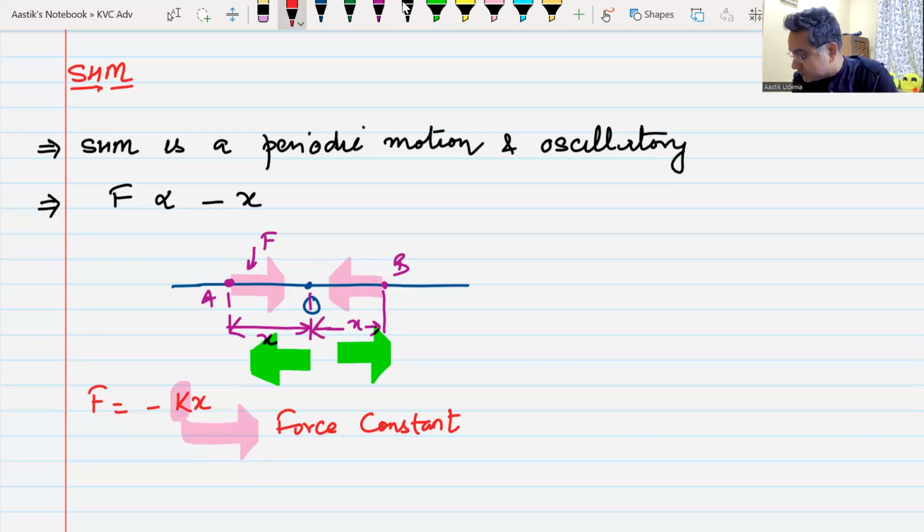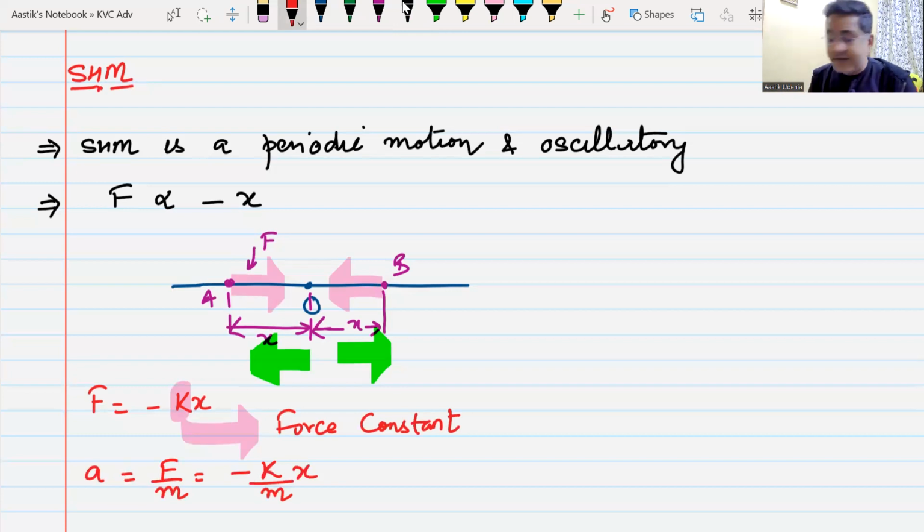Because of this, the particle will be accelerated, and you can write the acceleration as minus k by m times x. This minus sign only indicates that this force is opposite to displacement. Do we understand this? Yes, sir.